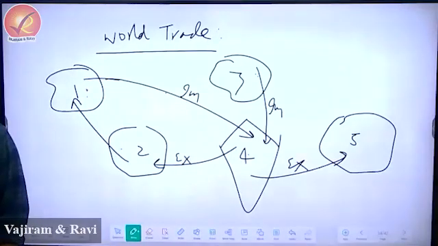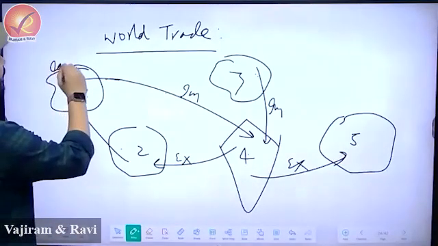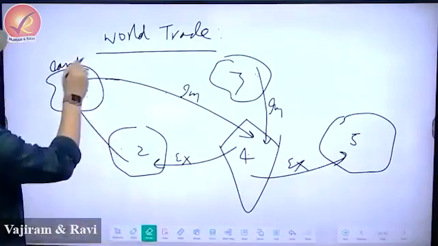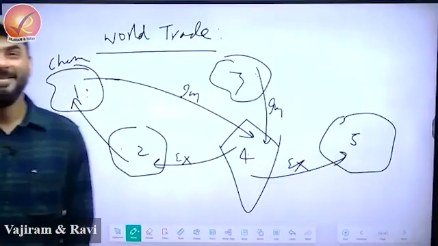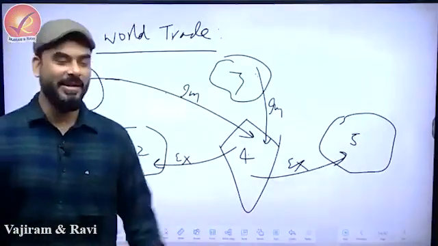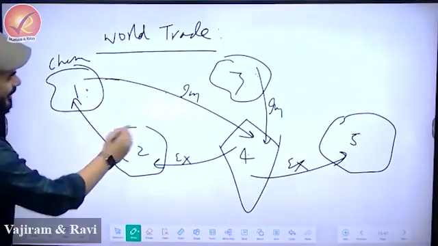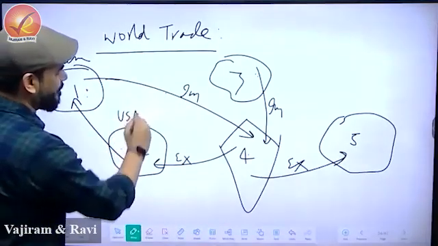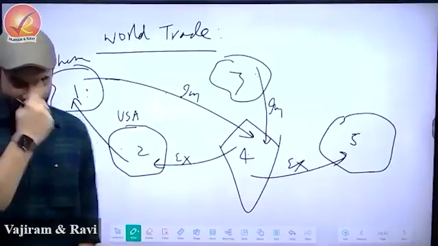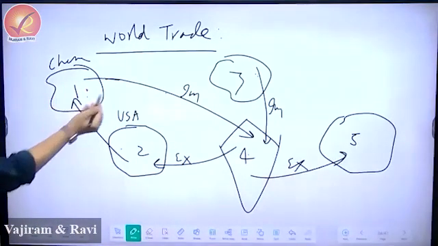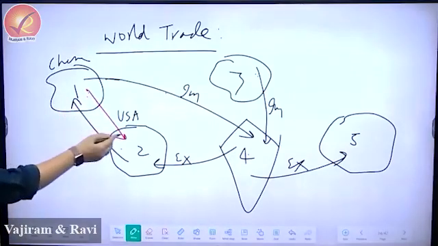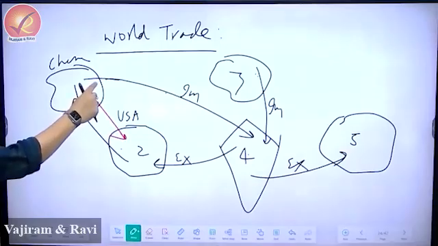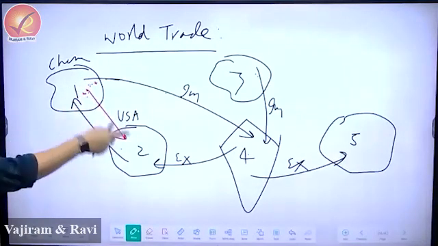But now imagine 2-3 things happening. I'll give an example. Let's say this is Canada. Not Canada, but China. I will target Canada some other day. China, right? Today I'm very happy with China because of the border issues. So now this is China and that's your USA. Now look, what is the problem here? The problem is that there are a lot of things that China provides to the US. And what would it mostly be? For example, steel. For example, almost the entire component of a mobile phone is manufactured here, and it comes here.